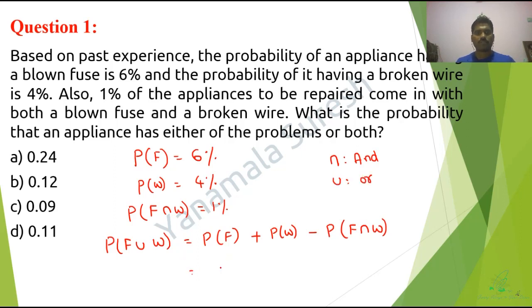So what is P of F? They have given 6%, and P of W is 4%, minus 1%. Very simple: 6 plus 4 is 10, 10 minus 1 equals 9, so 9% is the answer. But the options consist of decimals, so 9% can be written as 9 divided by 100, which is equal to 0.09. So 0.09 is the correct answer.